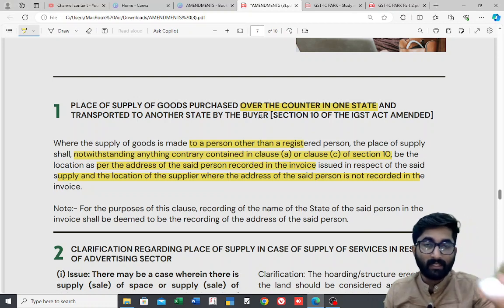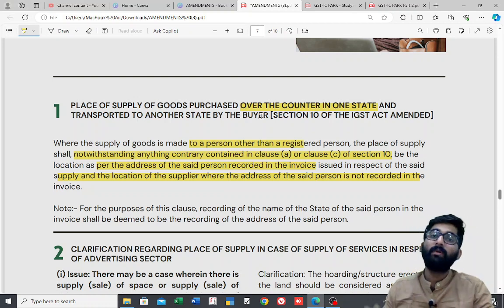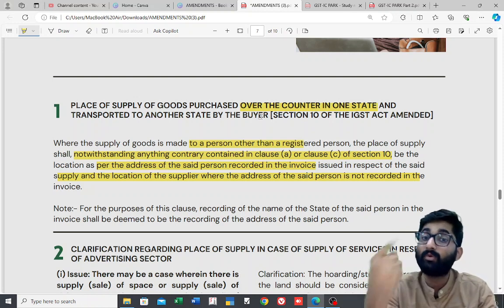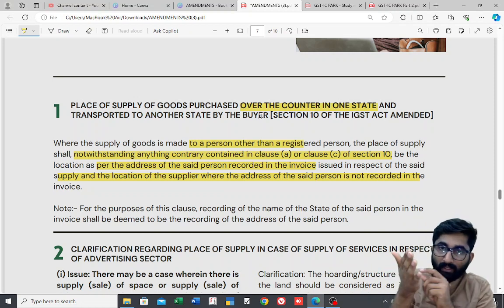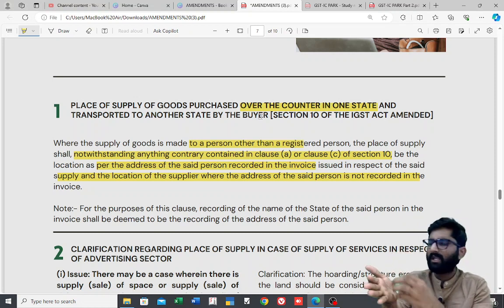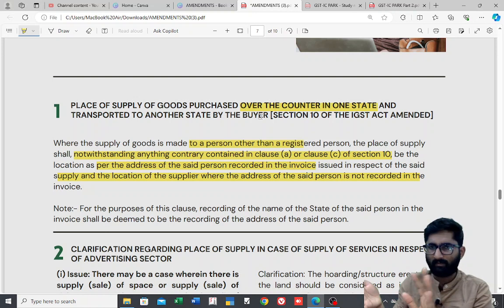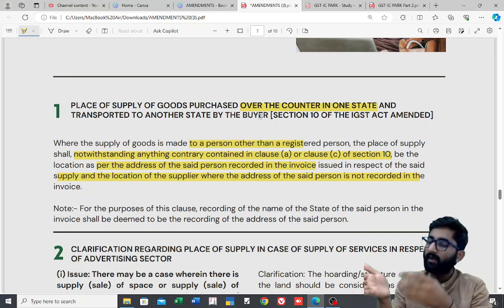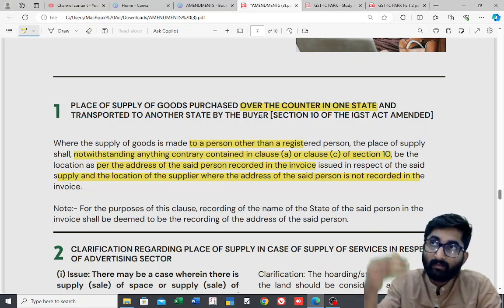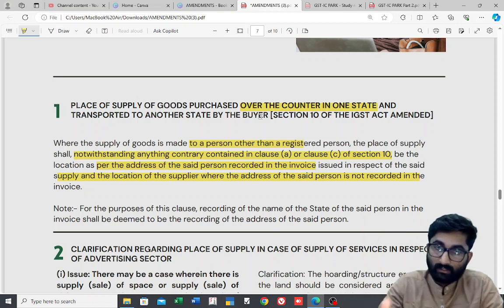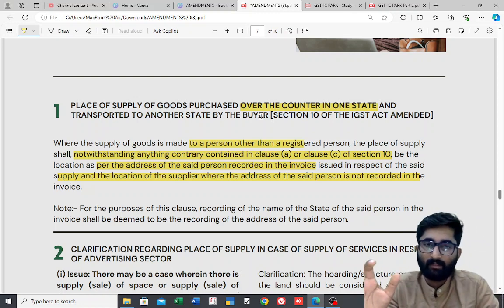Okay, see, I am selling you this earphone. You will take this to Kerala, and it is my duty to ask you which state you are from. If you say Delhi, or Mumbai, or Kerala, then I have to mention that as the address. It is not required that I mention the full address; just the state is also enough. If I put the state, that state will be the place of supply. In this case, IGST is applicable. Getting this?